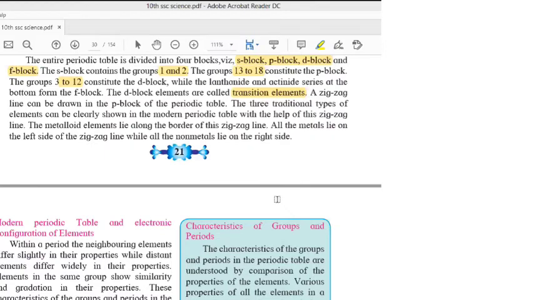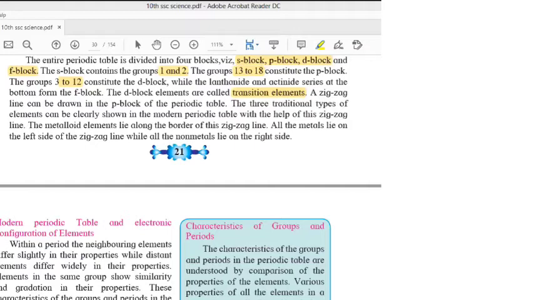What is the meaning of the word triads? Group of 3. Right. And what is the meaning of the word octaves? Group of 8.